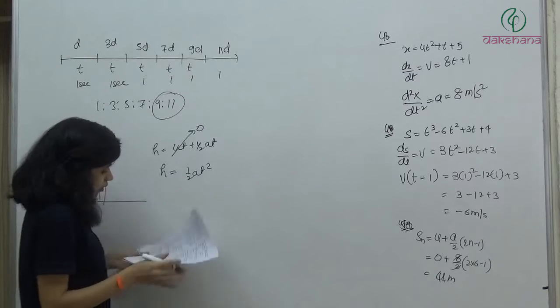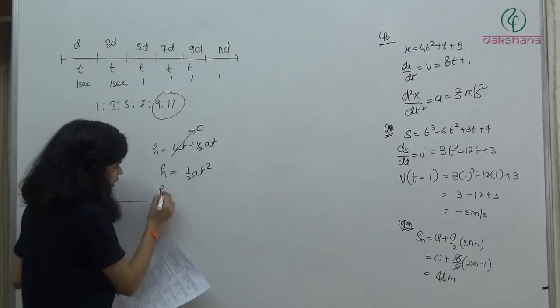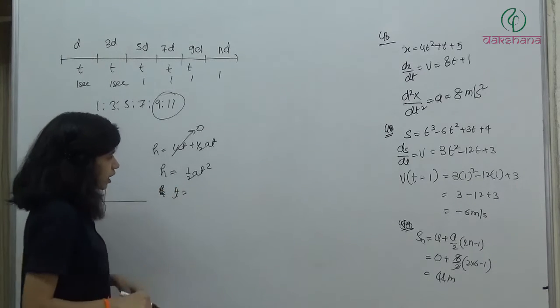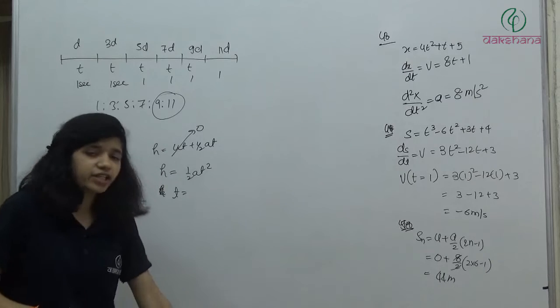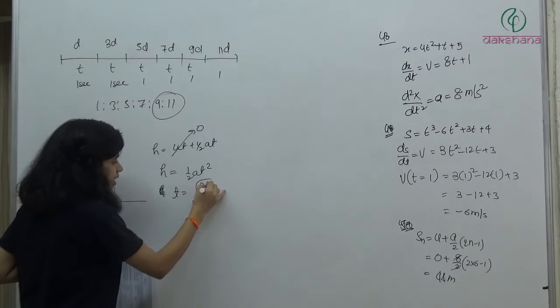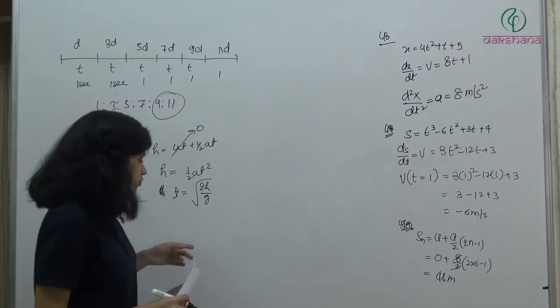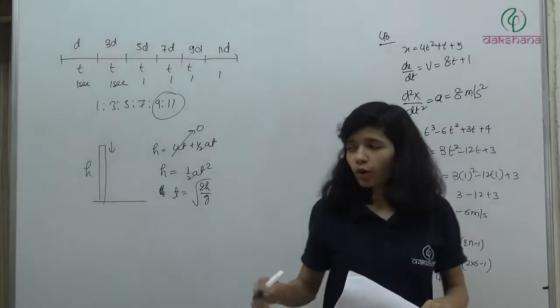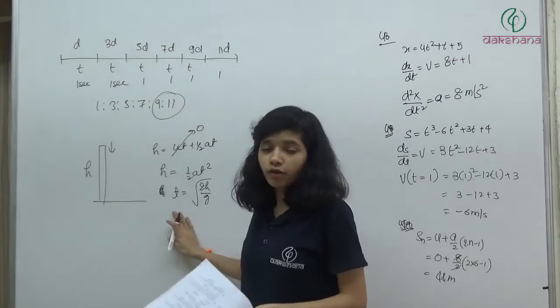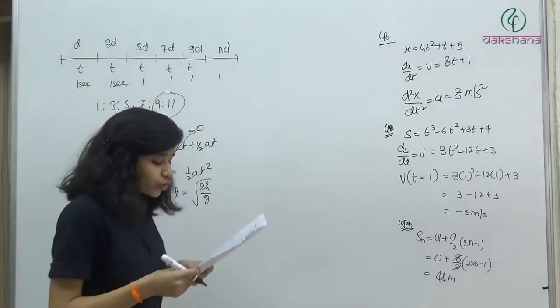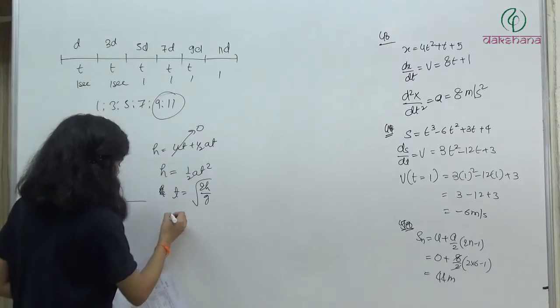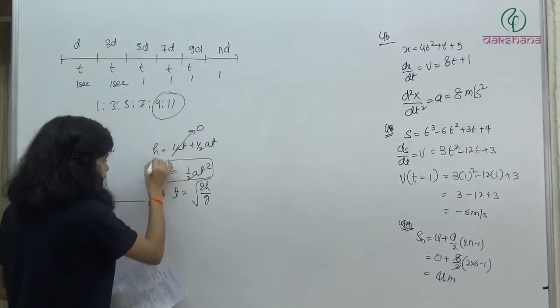So we can write the time taken to cover this height h is equal to root 2h by g. And problems on this formula we have done, so many problems. What will be the velocity? What will be the time taken? So here the time taken is 8 seconds. So now simply you can apply this formula.